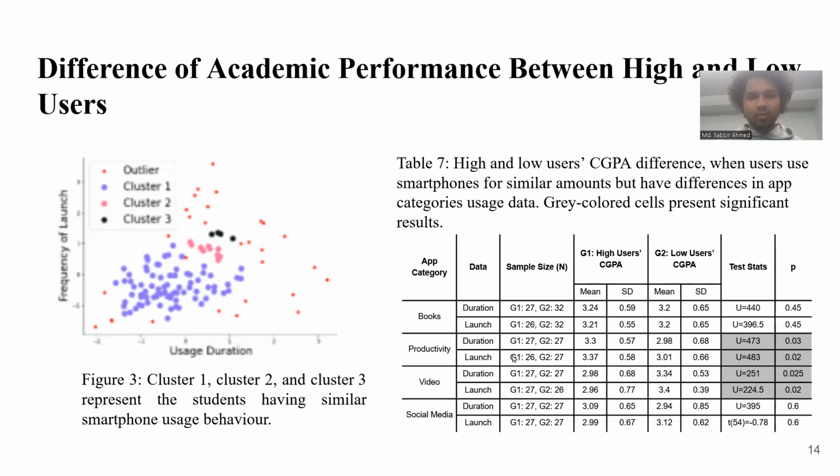Though these students have similar smartphone usage behavior, when their productivity use differs, their academic performance also differs. For example, here we see that high users of the productivity category have higher CGPA, but low users of the productivity category have lower CGPA, but they have similar smartphone usage behavior when we consider the smartphone usage behavior regardless of the category.